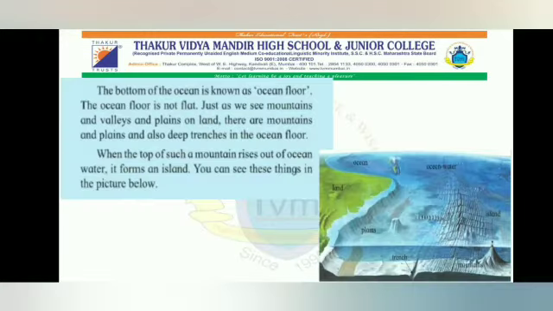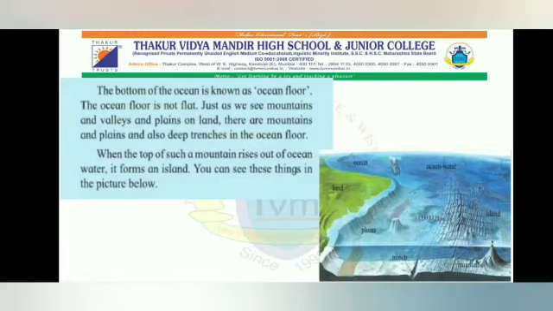The bottom of the ocean is known as the ocean floor. The ocean floor is not flat. Just as we see mountains and valleys and plains on land, there are mountains and plains and also deep trenches in the ocean floor. When the top of such a mountain rises out of ocean water, it forms an island. You can see these things in the picture below.